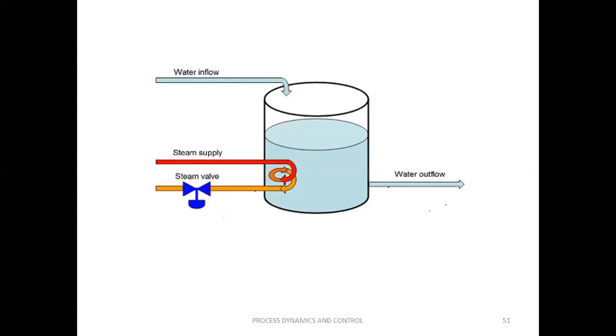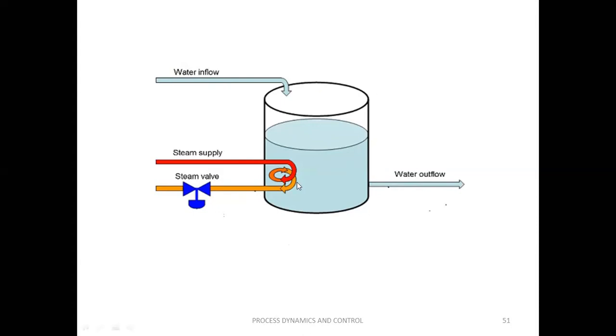If for controlling the level you use the temperature of the steam as a manipulated variable, we will get the level, but it is a very, very slow response. But if you select the inflow rate as the manipulated variable for level control, it has a fast, direct and strong effect on the level.